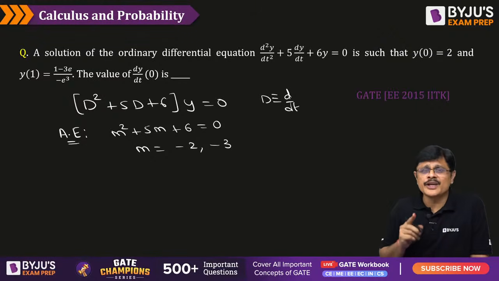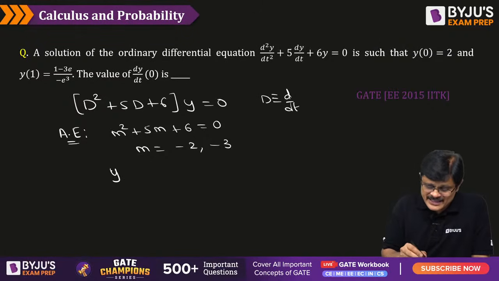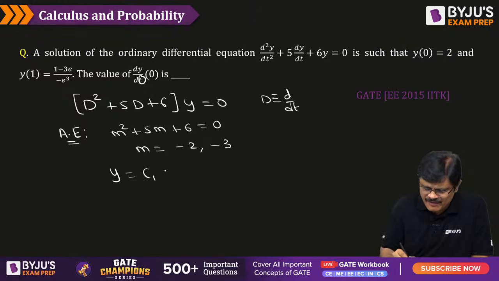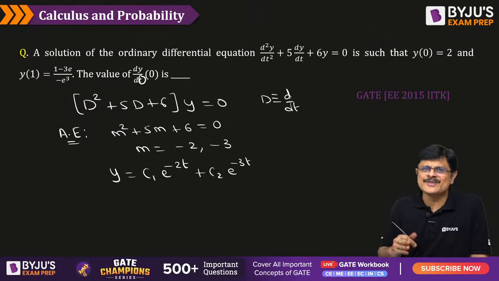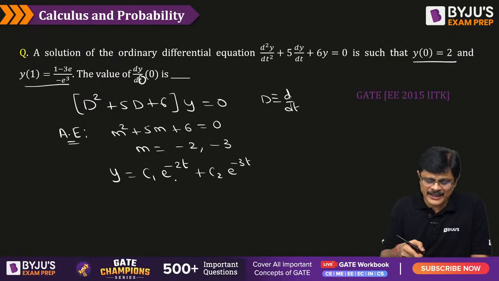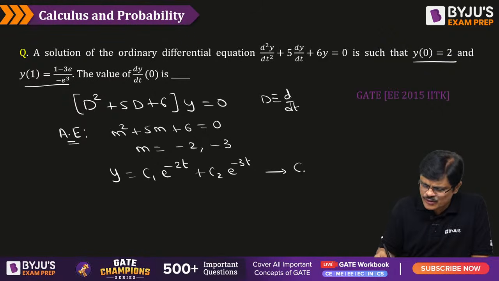Once you know the roots of the auxiliary equation, because it is a homogeneous linear differential equation, directly you get the solution. But please see here, the independent variable is t, not x. So y will be equal to c1 e power minus 2t plus c2 e power minus 3t. It's a numerical answer type, so the guesswork would be lesser. We have to substitute the conditions y(0) and y(1) to find the values of c1, c2. Once you find it, you find dy by dt at t is equal to 0. So now this is your general solution, sir.